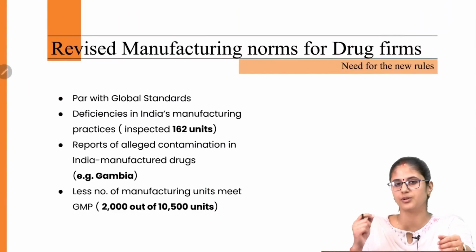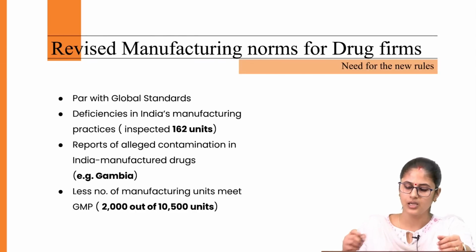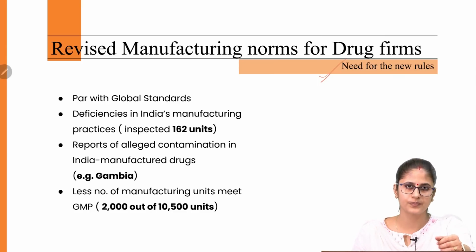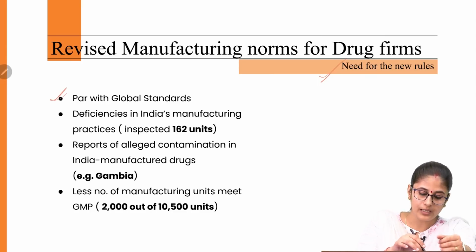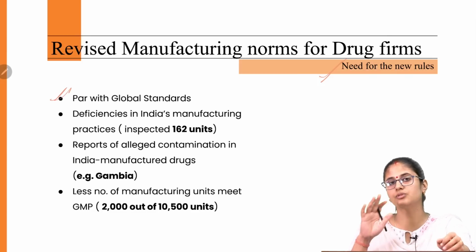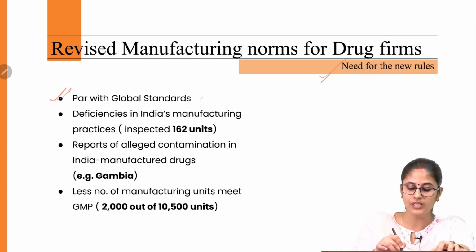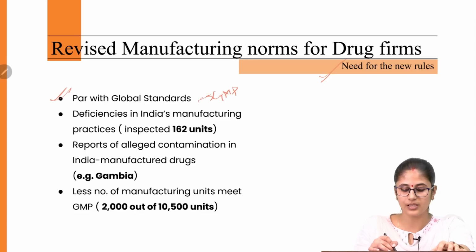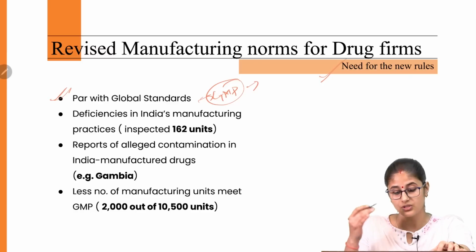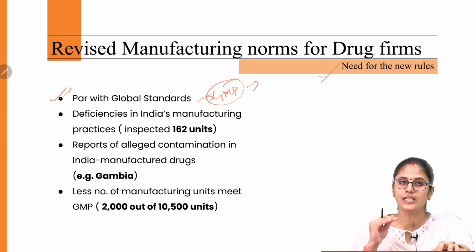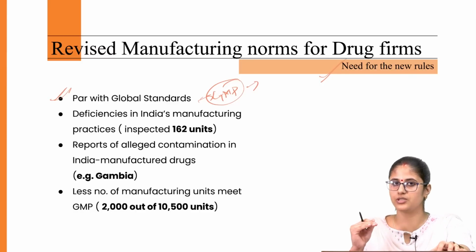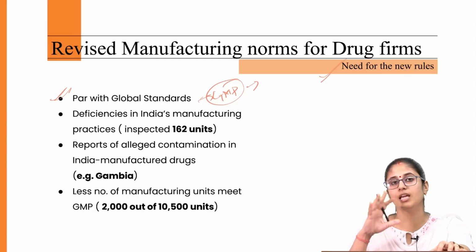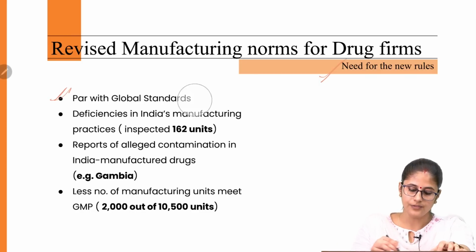Let's look into the revised manufacturing norms which are there for the drug firms. First and foremost, the thing that we need to understand is why there was a need for these new rules. The first thing is we need to bring the manufacturing practices in the pharmaceutical sector in India at par with the global standards. Because as I've told you, good manufacturing practices was brought by WHO and is being followed globally. So we need to ensure that the manufacturing procedure in the pharmaceutical sector in India is at par with what we are witnessing across the globe. This is the first reason.